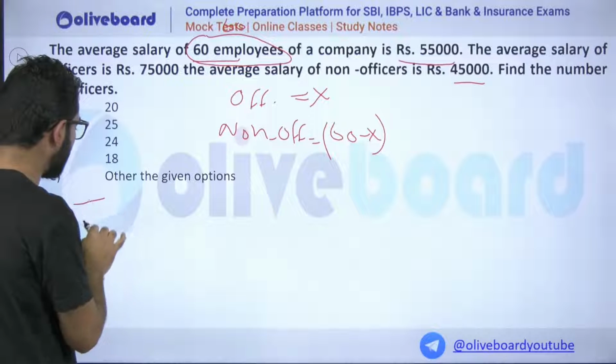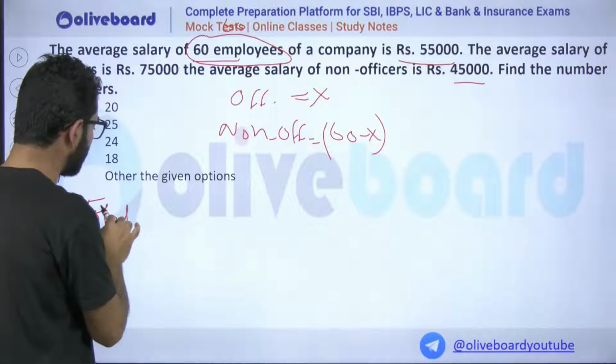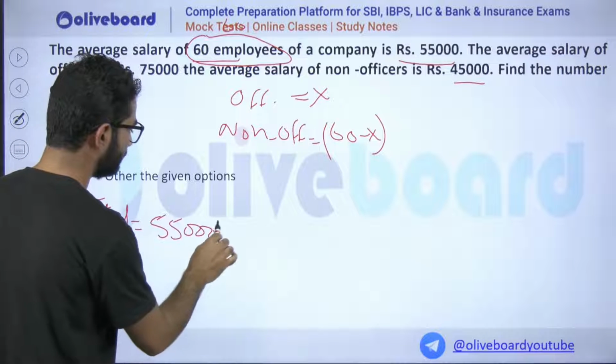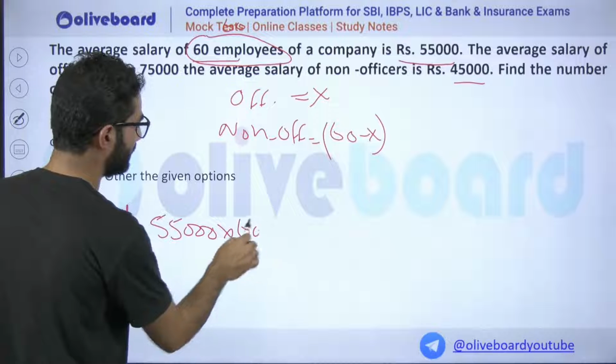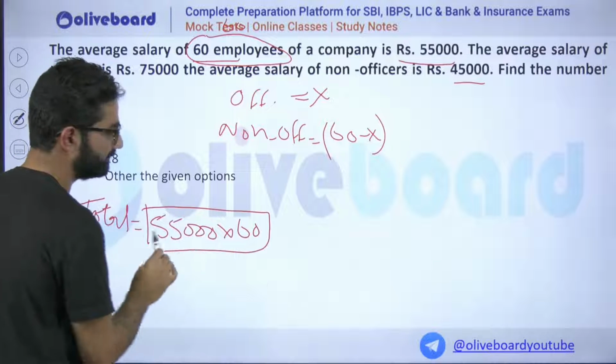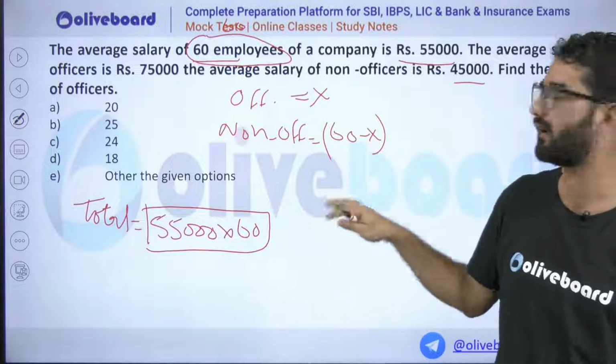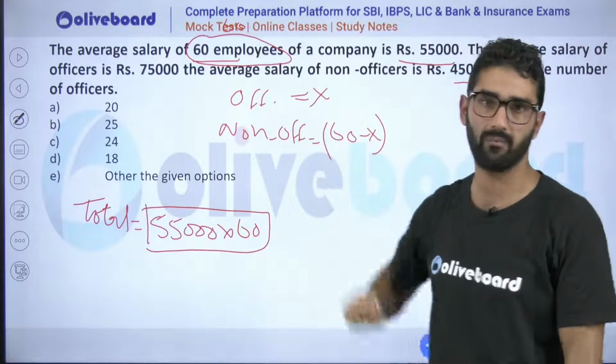Now, if the average salary of 60 employees is this much, what will be the total salary for all employees? Total salary will be 55,000 multiplied by 60. This is the total salary for the 60 employees.